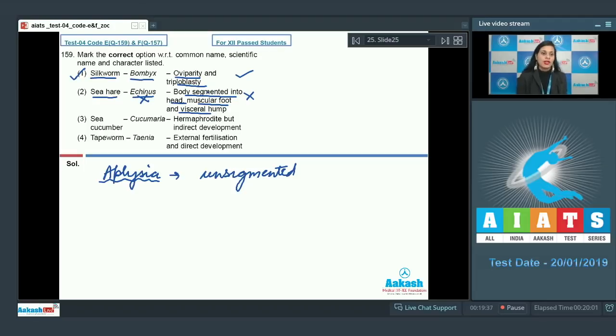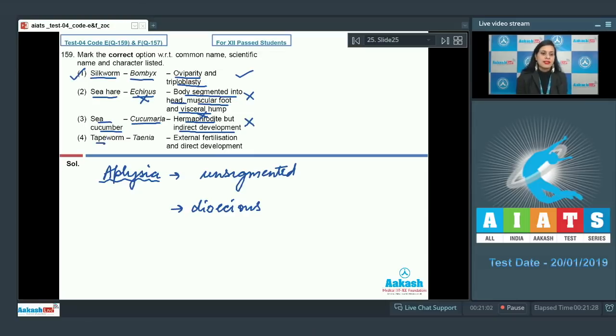So this is an incorrect match. The next option is sea cucumber, match given is Cucumaria, and the character listed are hermaphrodite but indirect development. And as it is also an incorrect match, so this cannot be a correct answer to our question, because sea cucumbers are dioecious and not hermaphrodite. And yes, they exhibit indirect development with free swimming larvae.